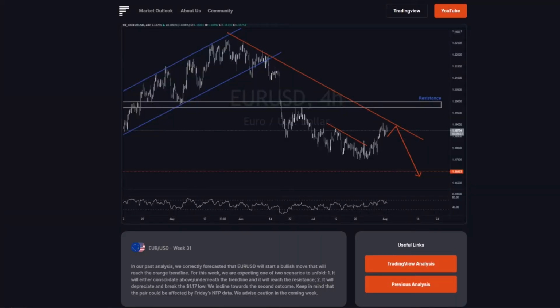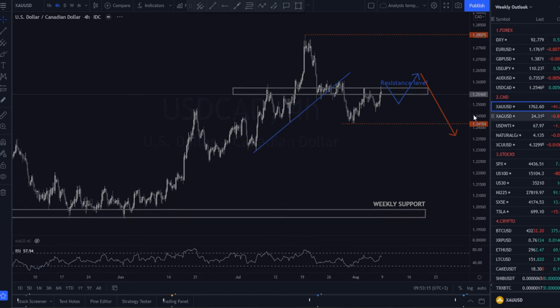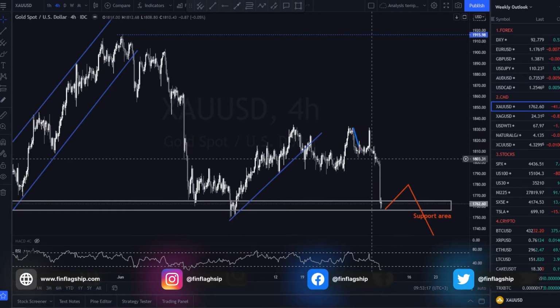Okay, now let's head back to our charts and see how did gold perform last week. In our previous forecast, we correctly anticipated gold to drop towards the support area. In the coming week, we are expecting gold to make a small pullback, preparing the market for another bearish impulse.